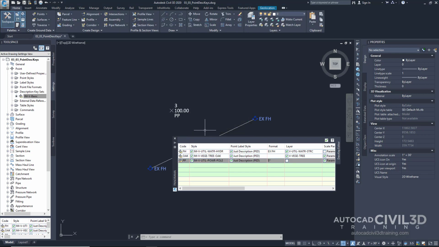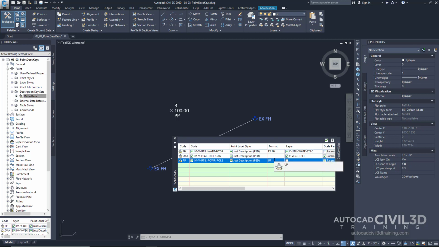Click OK. Next, I'm going to change the format, but notice that we aren't changing the raw description of PP. If we exported this point to an ASCII file, it would still say PP. We're simply changing the format of how it's being read visually within the drawing. So instead of going with the raw description of PP, I'm going to type in UP.